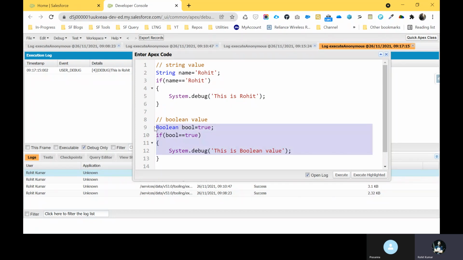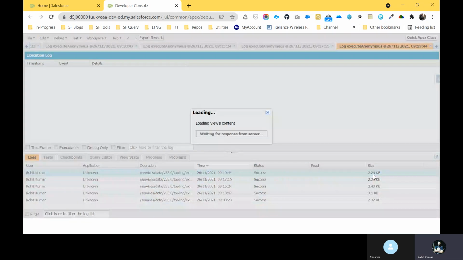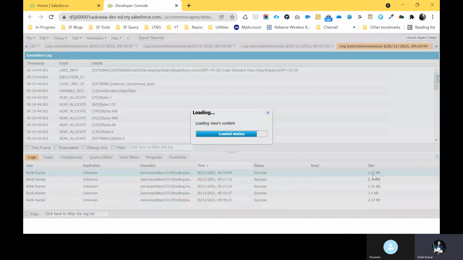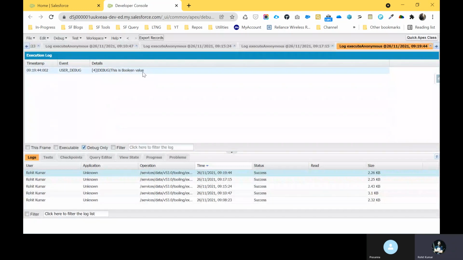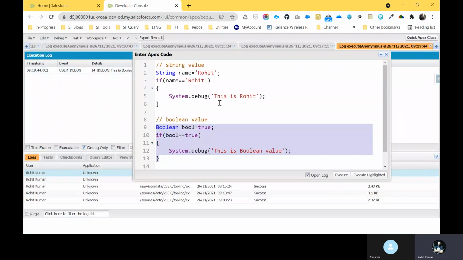I want to execute this particular highlighted area, from here to here. So you just have to click execute highlighted, not execute, because execute always executes all the lines of code, not specific ones. If you want to execute some specific lines of code, always select those lines and execute the highlighted area. So that piece of code will be executed. Here you can see "this is boolean value".